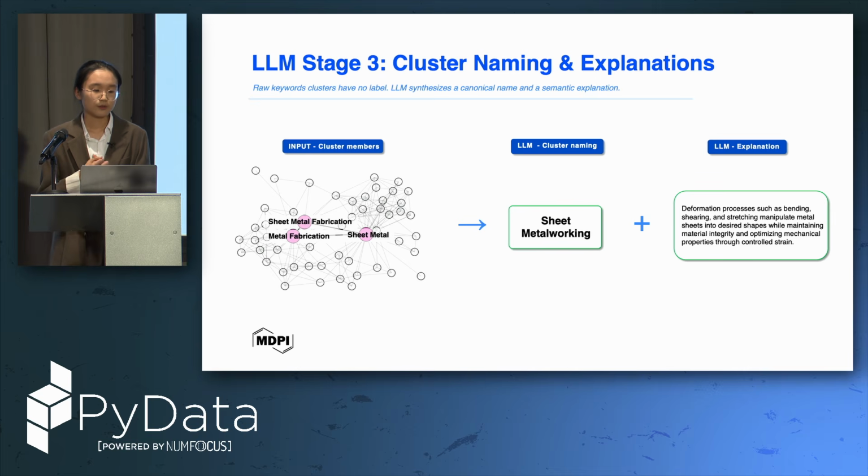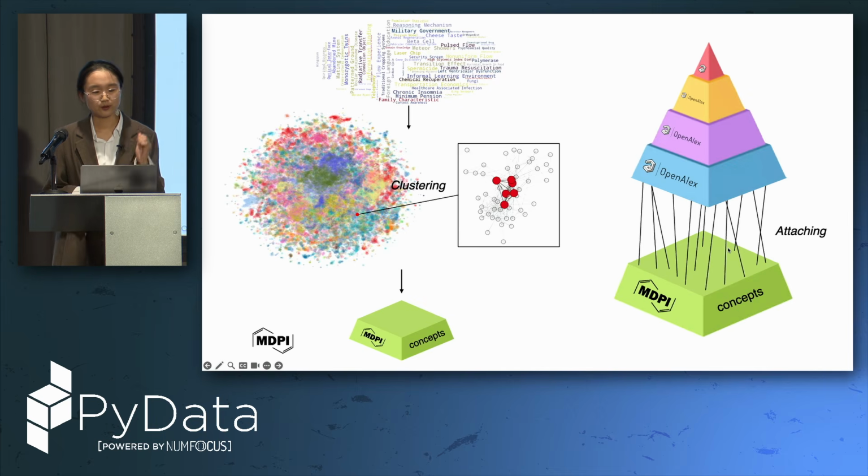Good. So after clustering, we finally can reach our concept layer. For each cluster, we use an LLM again to generate a new name for the cluster and an explanation, and finally form our final concept layer. Okay, so our concept layer is done here.